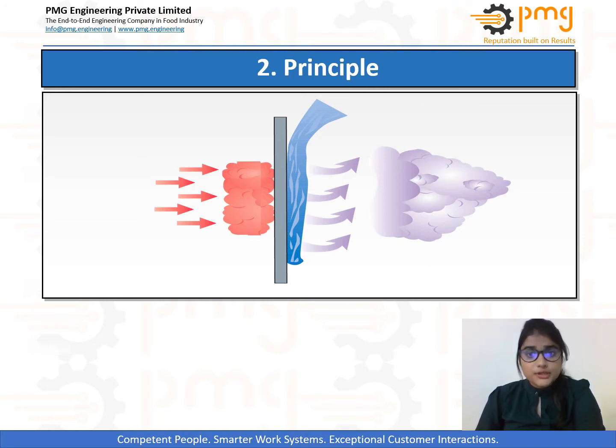Before beginning with the principle, let us first understand why concentration is done. It is done for reducing cost for storage and transportation and inducing crystallization in the given product. It also reduces the cost of drying and reduces water activity for making the final product more shelf stable. And lastly, it is used for recovering valuable substances and byproducts from waste streams.